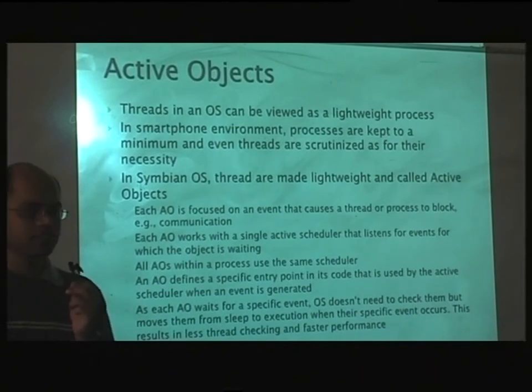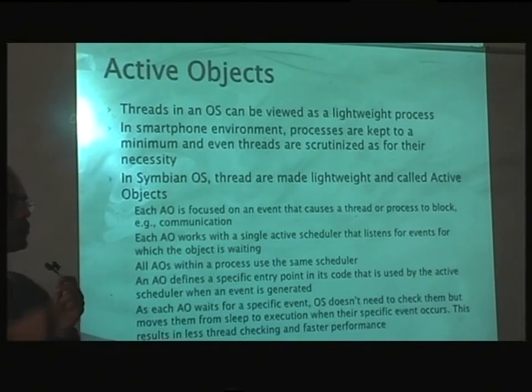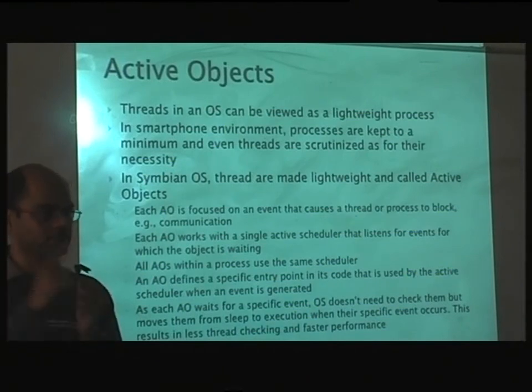When it comes back to the ready state, because of the time slicing algorithm, it might be the case that it is still waiting for that write to happen to the hard disk. So it just loops there and then goes back. This can happen multiple times and this will waste the CPU.